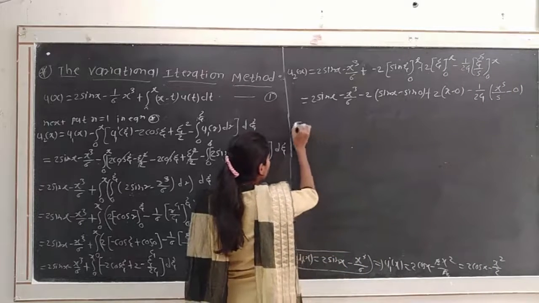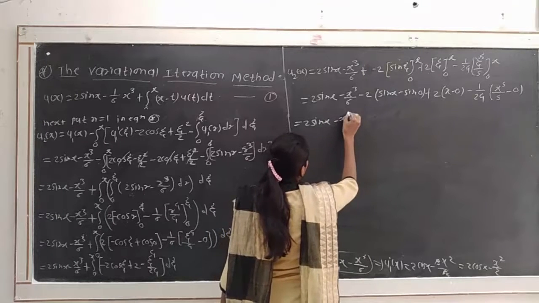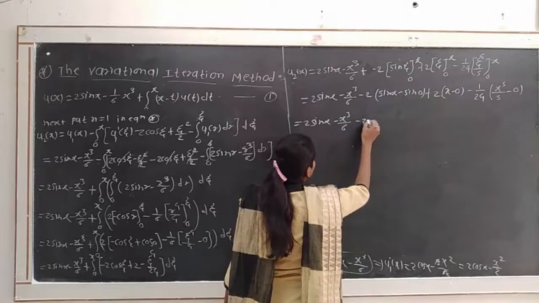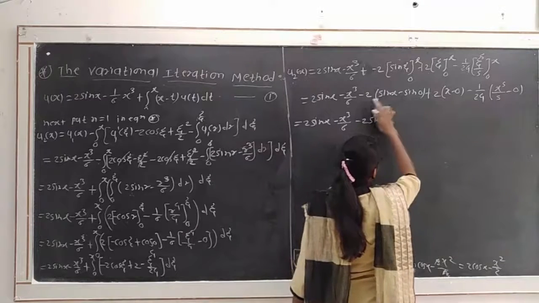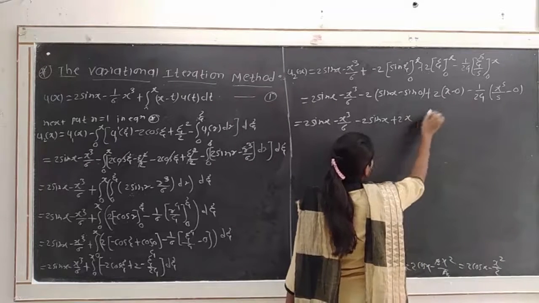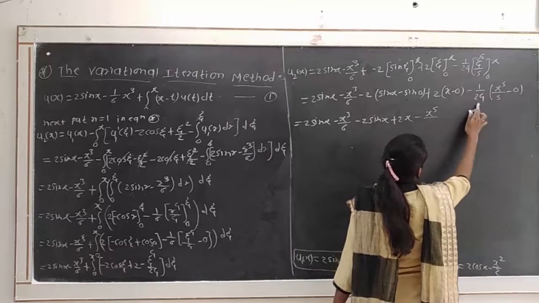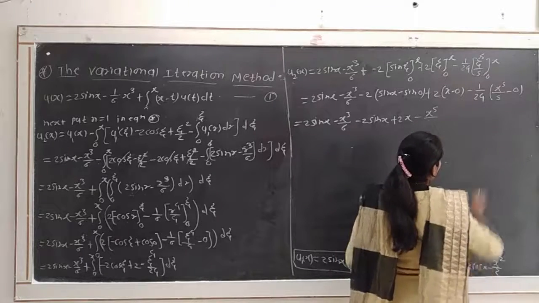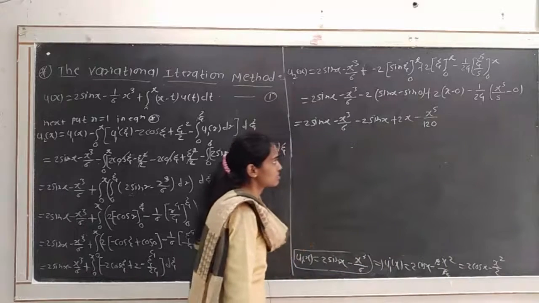So we have to get is equal to 2 sin x minus x cube divided by 6 minus 2 sin x, sin 0 will be 0, so this term becomes 0, okay. So plus here we get 2x minus x raised to 5 divided by 24 into 5, we get 120, okay, minus 0.